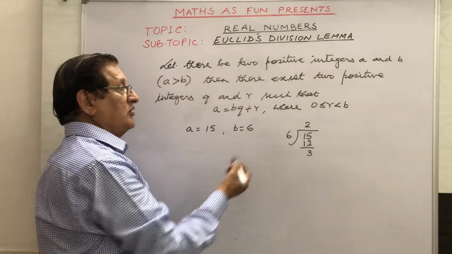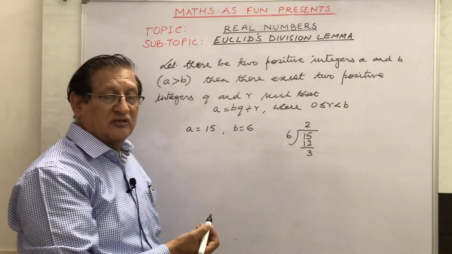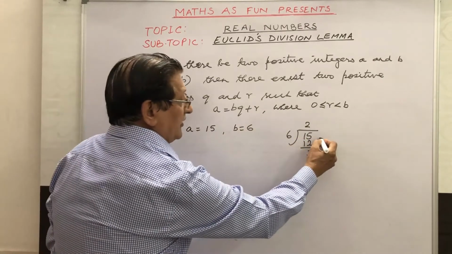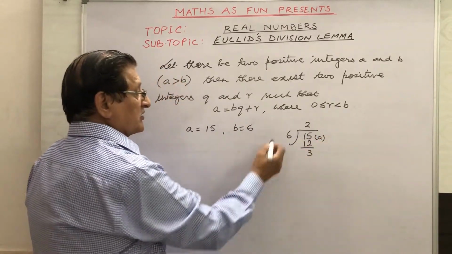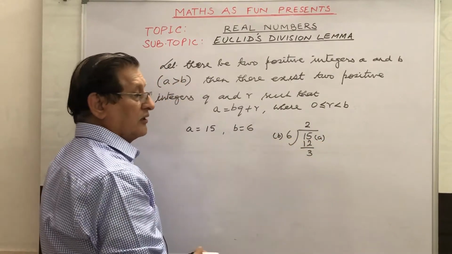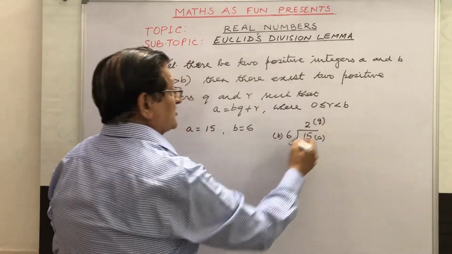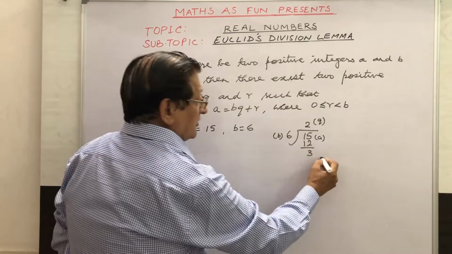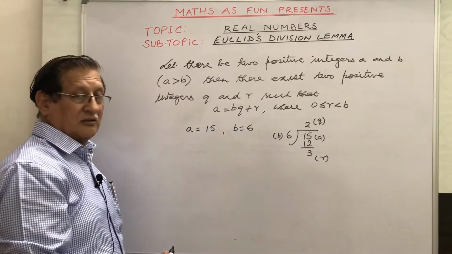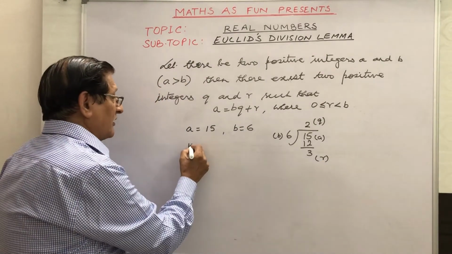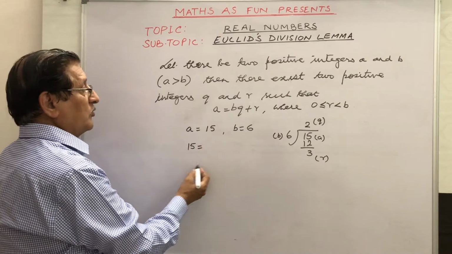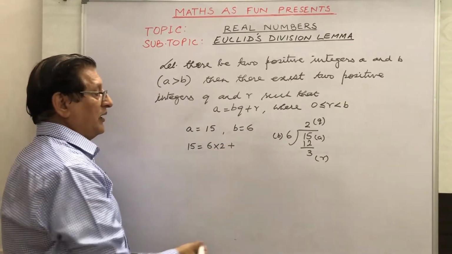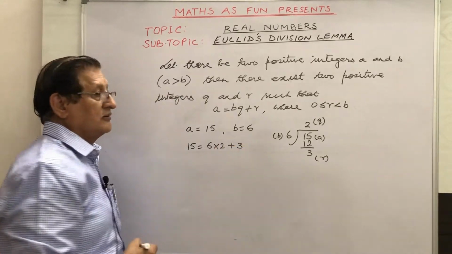What is it according to Euclid's division lemma? This is your a, that is 15. 6 is your b, q is the quotient, that is 2 because it has gone twice, and 3 is the remainder, that is r. So we can now write 15 is equal to 6 into 2 plus 3.